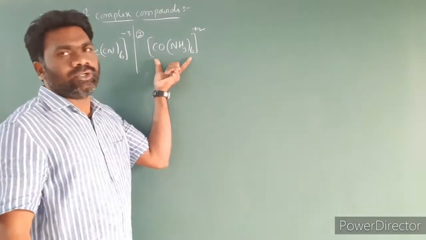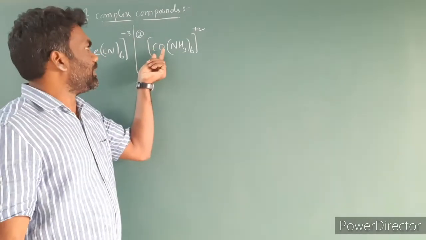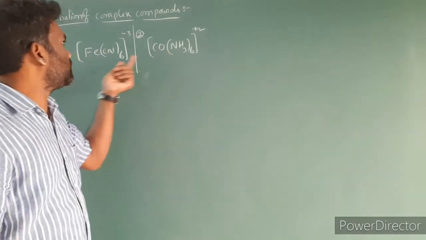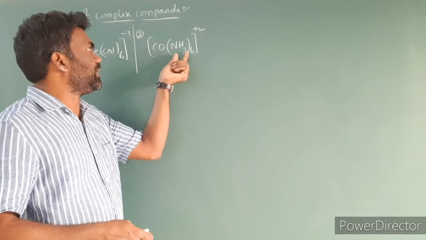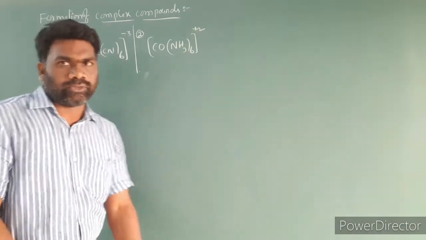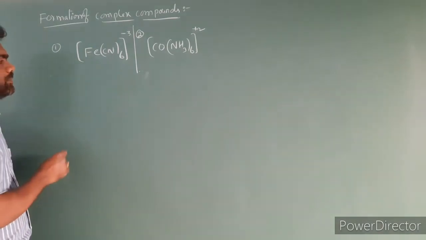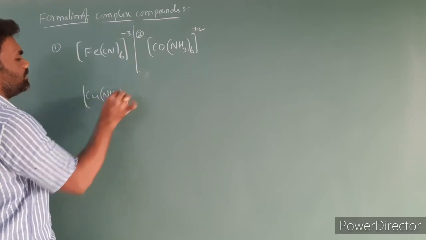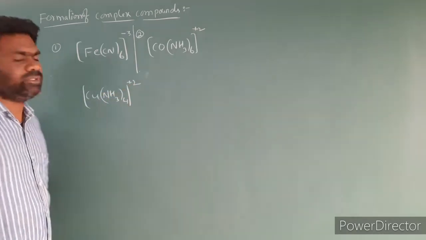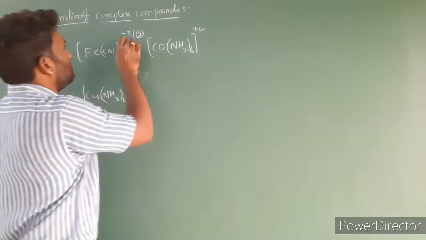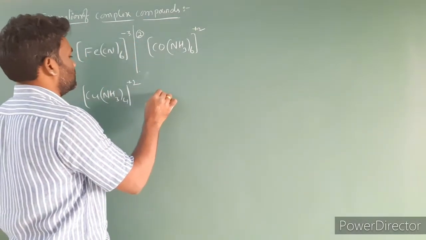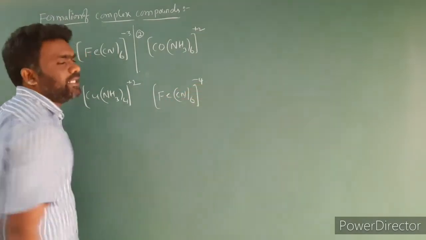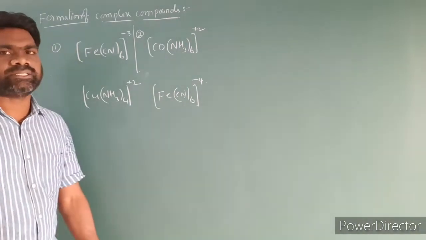If you look at this molecule, cobalt is the metal. The cobalt metal binds to NH3 molecules, and NH3 is a neutral molecule. So a metal ion binds to anions, and a metal ion binds to neutral molecules. These are some examples of complex compounds. Let's take one more example: [Cu(NH3)4]2+, a complex with plus 2 charge. We can also take a minus 4 charge: [Fe(CN)6]4-. So these are some examples of complex compounds.